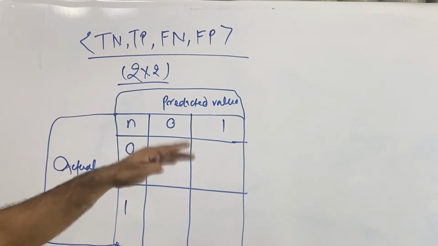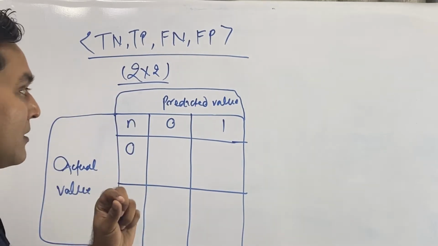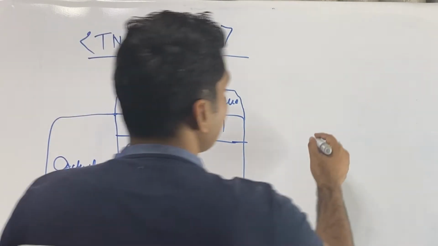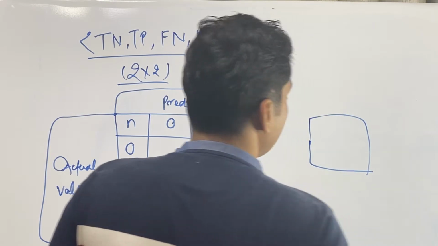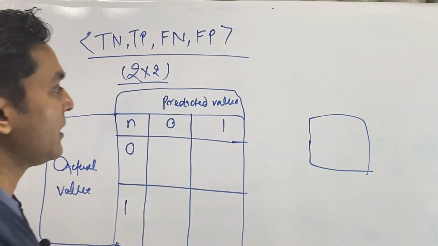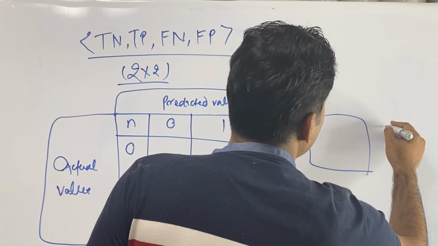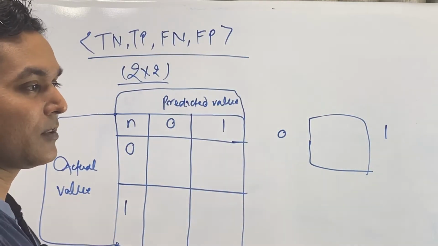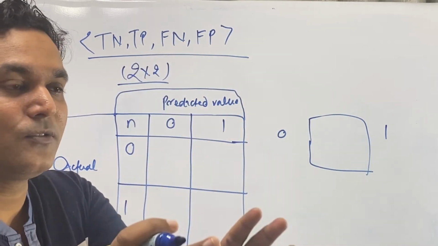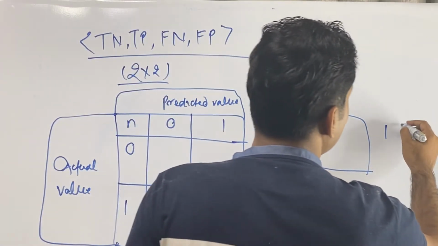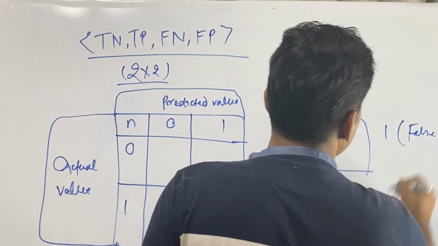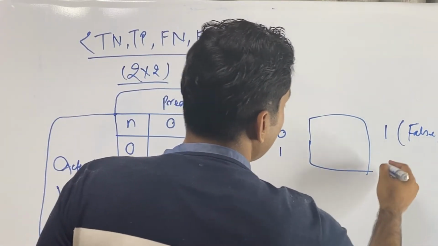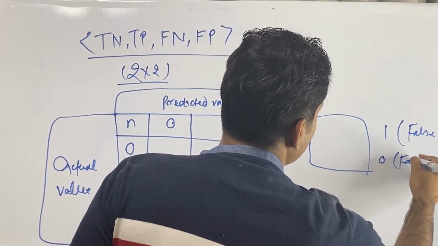Before the beginning of this concept, I'll take a few minutes to make you understand this topic. So suppose we have a black box. If you are giving 0 and the output is coming 1, what does it mean? Something wrong is happening. The actual value and predicted value are not the same, so something wrong is happening, which means false is happening. We can call it false. And suppose you're giving 1 and 0 is coming, same thing, false is happening.